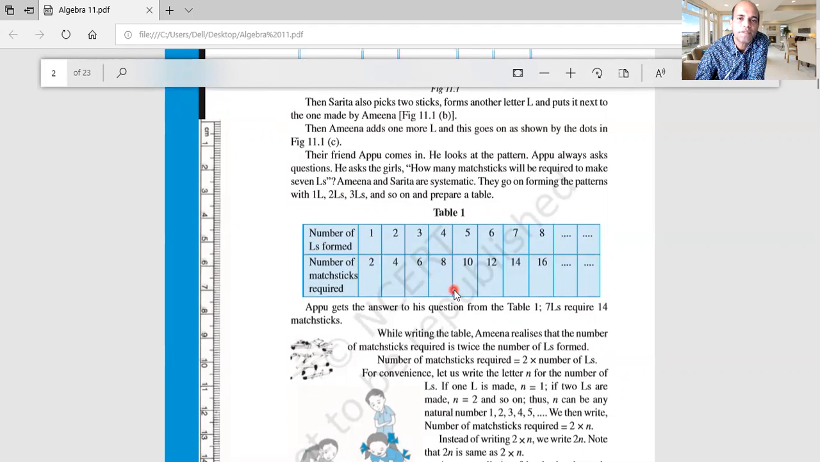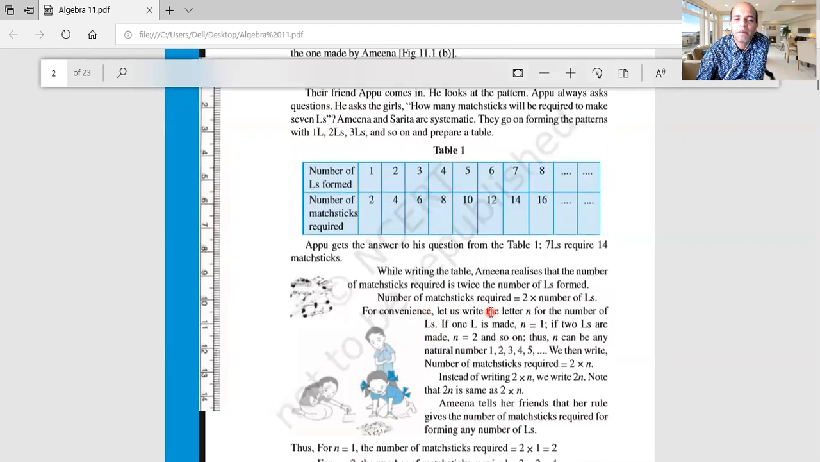So whatever may be the value, if you multiply it with 2, we get the result. Yes or no? जो भी वैल्यू है, कितना L लिखना है, अगर हम उसको 2 से मल्टीप्लाई कर लेते हैं, then we get the value, right? So from this we can get a formula. The number of matchsticks required is equal to 2 into number of L's. Yes or no? So the formula is very simple. The formula is number of matchsticks required is equal to 2 multiplied by number of L's.